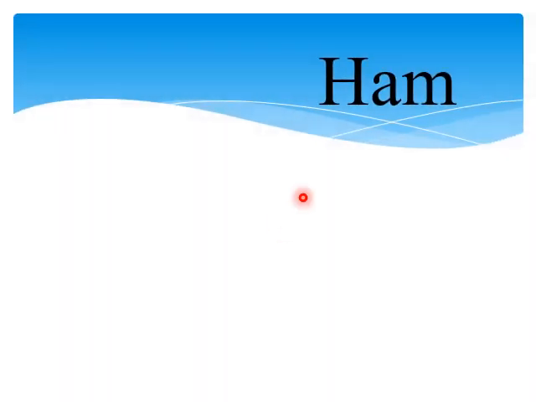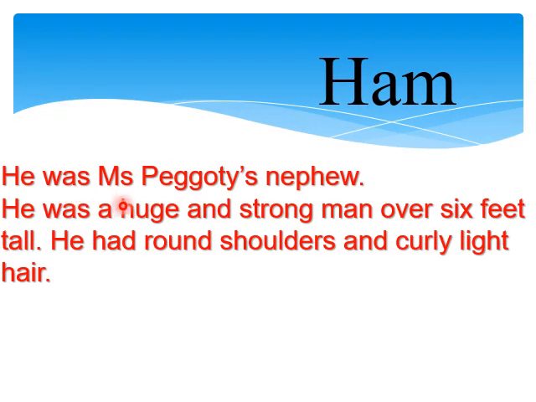Ham. Ham was Miss Peggotty's nephew. Nephew is your brother or sister's son. He was a huge and strong man, so when you're asked what was Ham like, or how did he look, or describe Ham? He was a huge and strong man, over 6 feet tall. He had round shoulders and curly light hair.